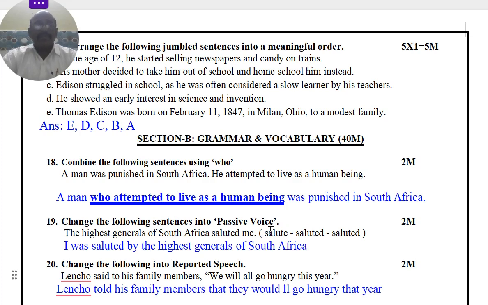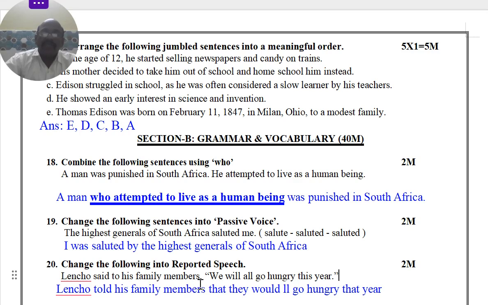Change the following into passive voice: The highest general of South Africa saluted me. The highest general of South Africa is the subject, saluted is the verb, me is the object. The object comes first: I. Here, saluted is past tense, so you write was plus V3. Passive voice always uses the be form plus V3: I was saluted by the highest general of South Africa. Finish. Because this is past tense, you write was plus V3.